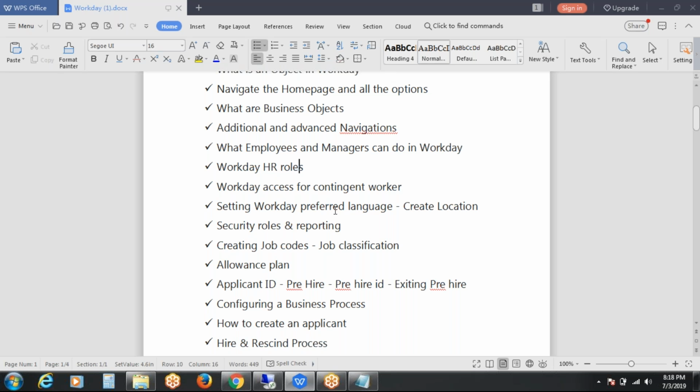And setting Workday preferred language. We are able to do this in the create location process, and whatever language is preferable based on your area or localization. Based on the grade profile, you can select your preferred language. Normally for both employees and managers there are around 20 languages available, which are primarily assigned based on the location.